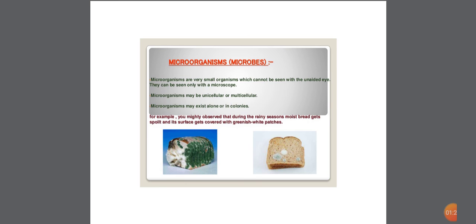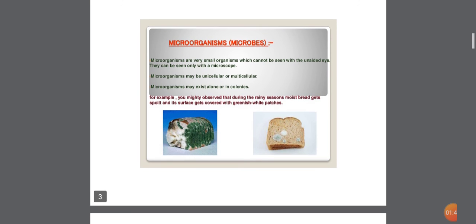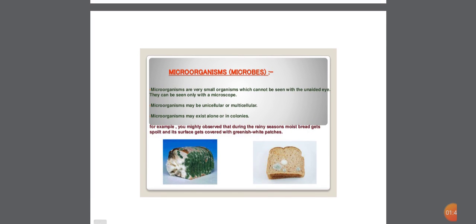Students, you are aware of these two words, unicellular and multicellular organism. A unicellular organism means the organism which has one cell and it performs body functions with the help of only one cell. For example, amoeba. A multicellular organism means organisms have more than two cells.